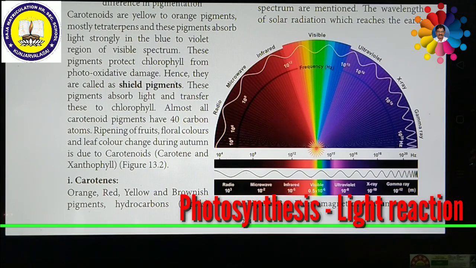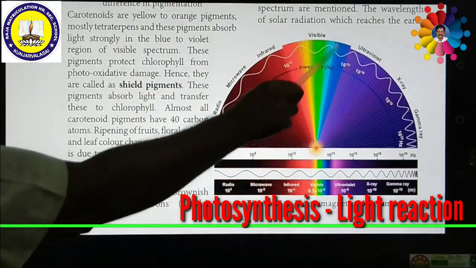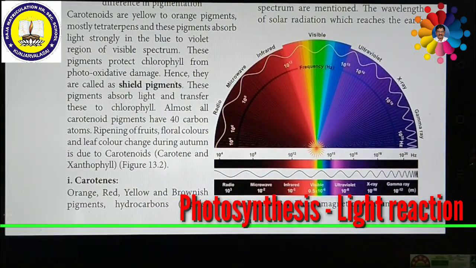For example, in this light spectrum, if you see in the middle, the wavelengths in the middle are the visible spectrum. This is the spectrum that can be seen through our naked eye, so it is called the visible spectrum. Apart from this, there are various other types of spectrum which are not visible to our naked eye, like ultraviolet, X-rays, gamma rays.